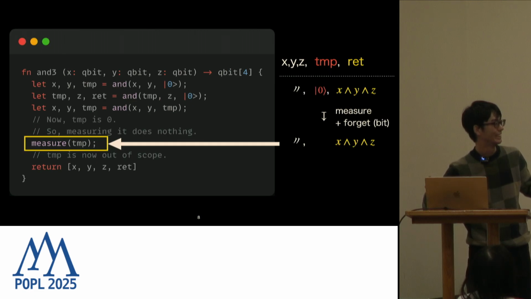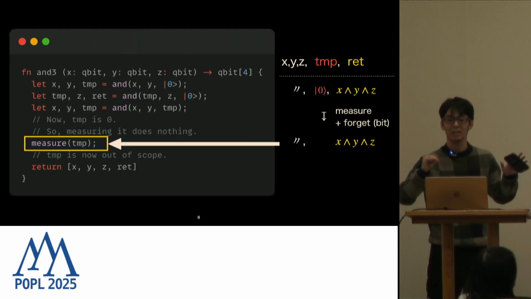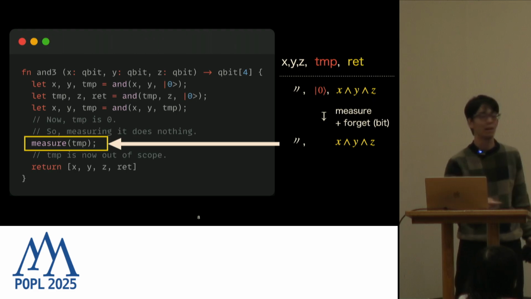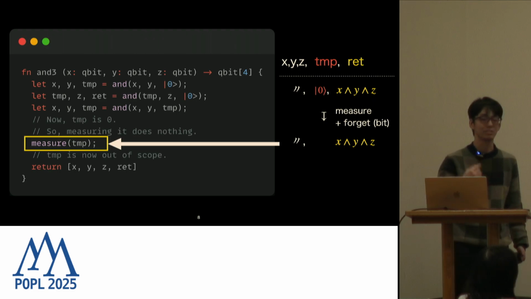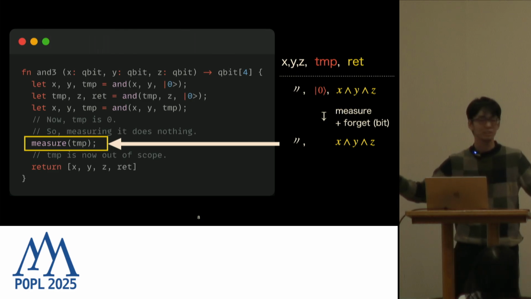Yeah, so you can now discard it, and you get the computation. So it's done. This is how we implement this AND3 in linear type. But is this what we actually want to do?